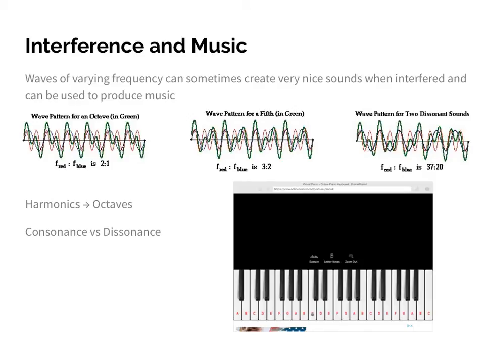Harmonics, again, are anytime we have standing waves. So for example, our first standing wave is when we had two nodes and an antinode in between. And then when we add a node in the middle and continue to add nodes, we get different standing waves that occur at different frequencies. Well, those are known, again, as harmonics. In music, harmonics are also known as octaves.